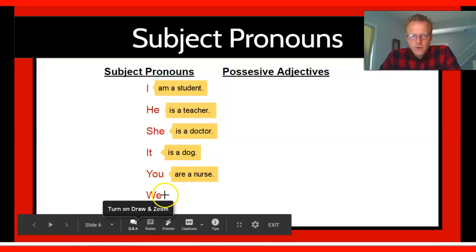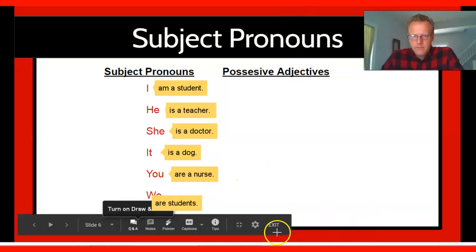Very good. We are students. Again, let me see if I can move that a little bit there. Hold on. Let me see if I can erase. It's not going to let me. That's all right. Okay.